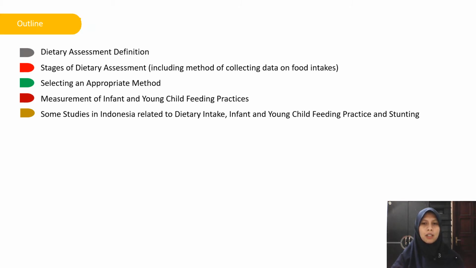This is the outline of the lecture. First, I'll explain about the dietary assessment definition, and then the stages of dietary assessment, including methods of collecting data on food intakes, and then selecting an appropriate method. After that, I will also explain about measurement of infant and young child feeding practices. And last but not least, I will share some studies in Indonesia related to dietary intake, infant and young child feeding practices, and stunting.